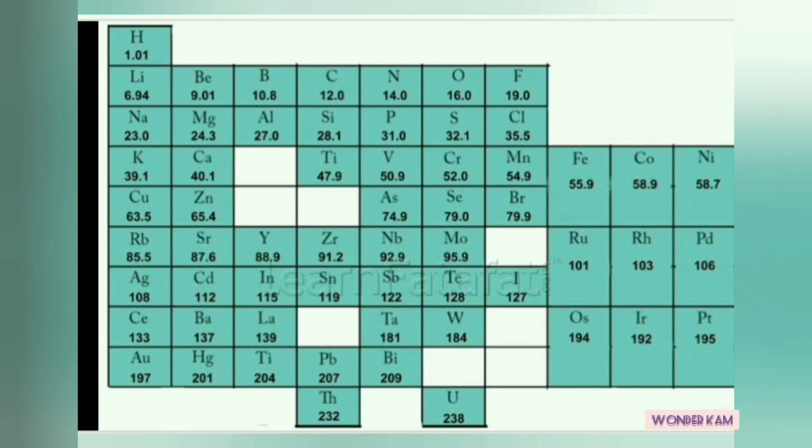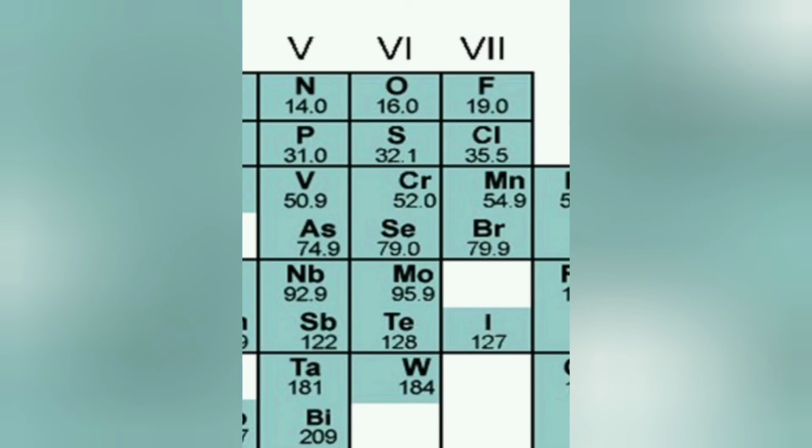His periodic table had some drawbacks, like some elements with dissimilar properties were found in the same group, and hydrogen could not be given a proper position in the table. So also for lanthanoids, actinoids and even for isotopes. Moreover, this table didn't strictly obey the increasing order of atomic weight. For example, iodine has less atomic weight than tellurium, but tellurium is placed in group 6, whereas iodine is placed in group 7 along with fluorine, chlorine and bromine due to its similar properties.